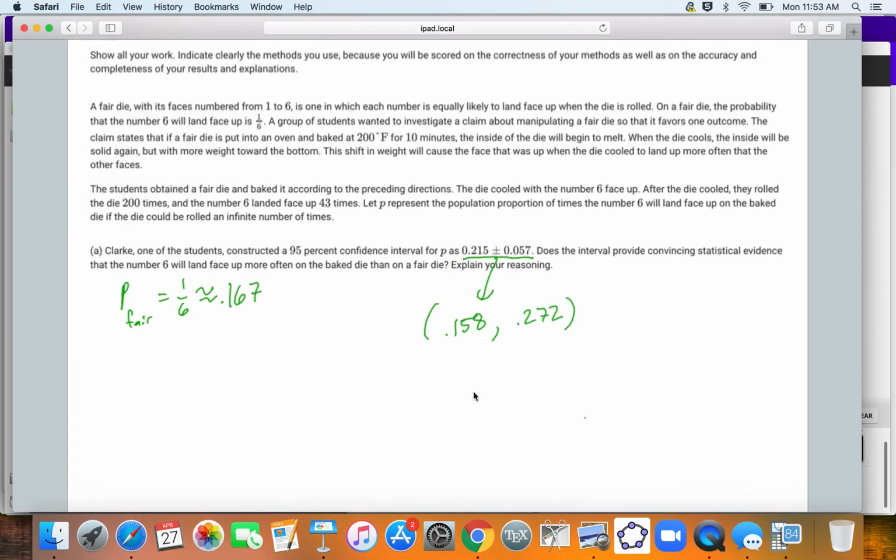Right? So the fact that if the die is fair, we would expect the proportion of sixes to be about 0.167, and that does fall in that interval. We don't have evidence that the baked die will land face up more than a fair die. So I'm going to say no.